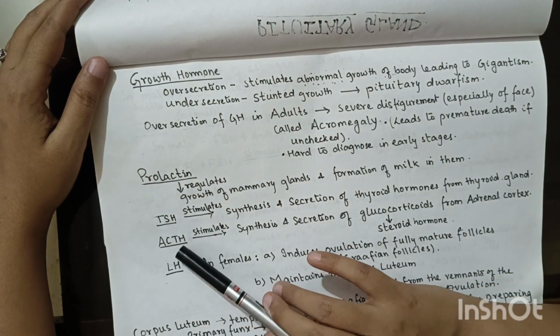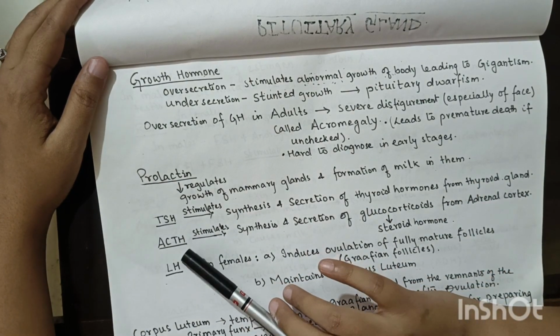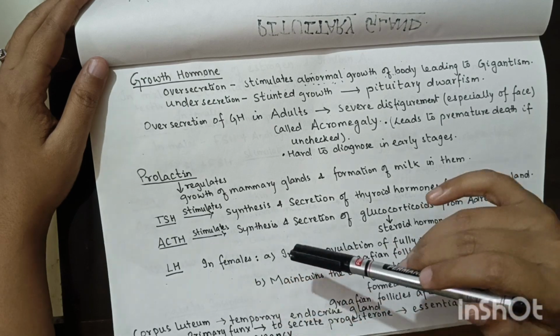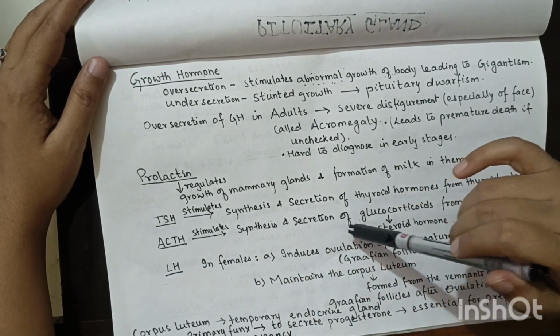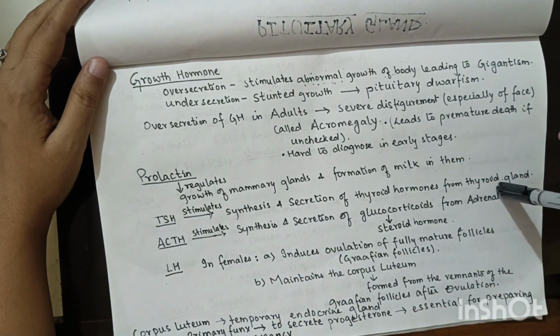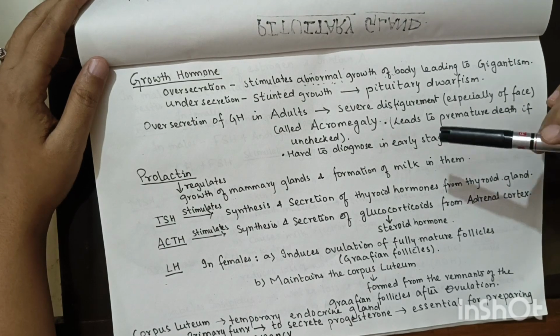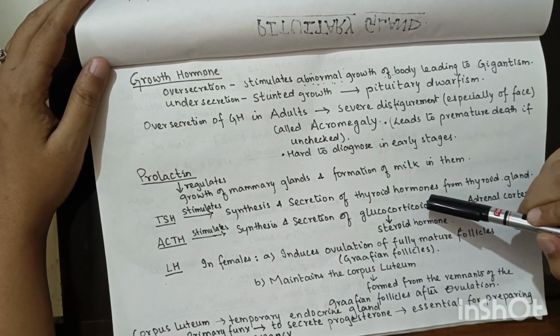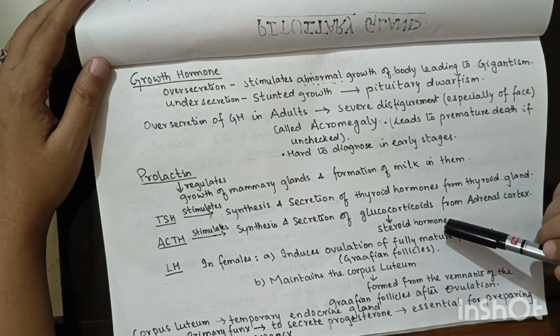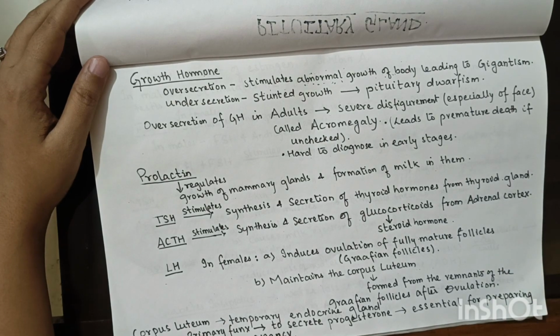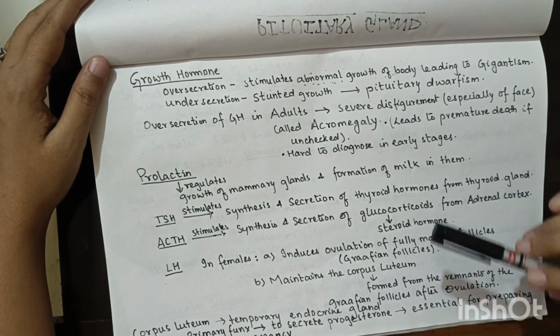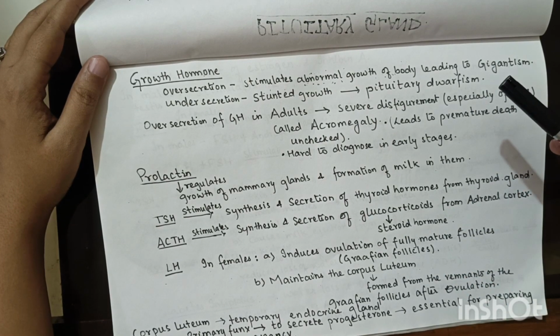ACTH, adrenocorticotropic hormone, will stimulate the synthesis and secretion of glucocorticoids from adrenal cortex. Now here we need to remember that glucocorticoid is a steroid hormone. We need to know about the nature of hormones, whether it is a steroid type or protein or peptide type.